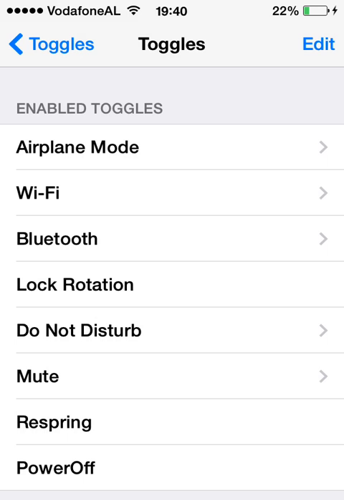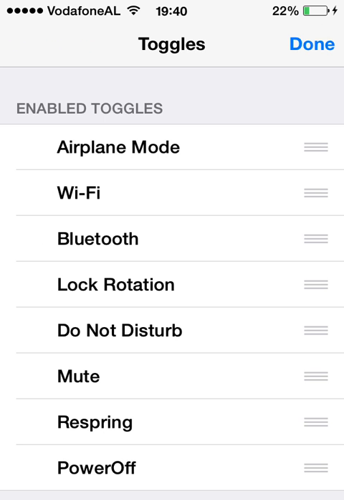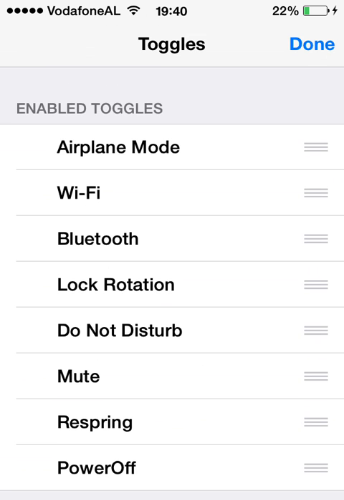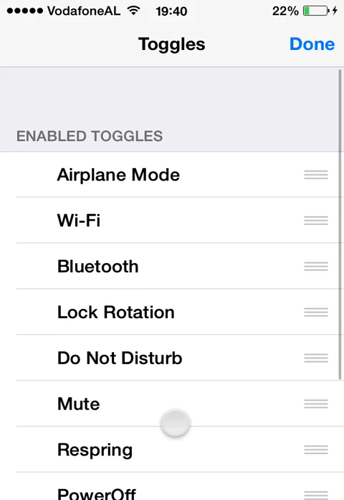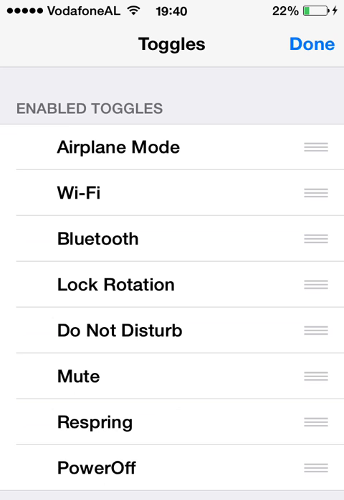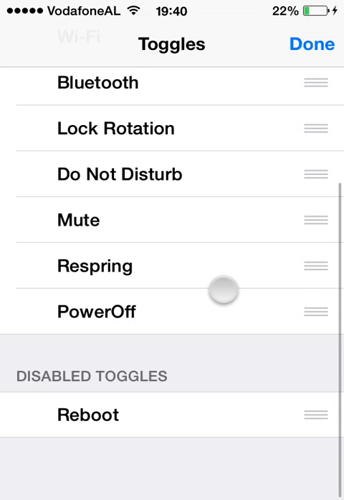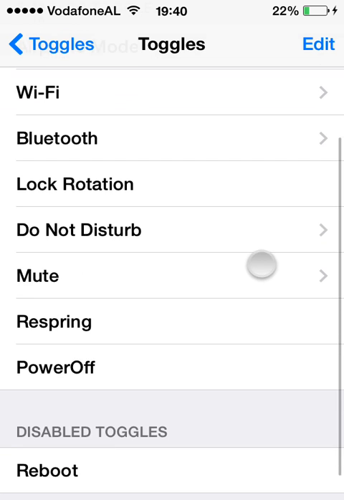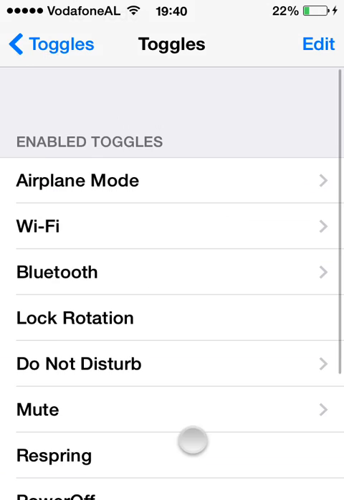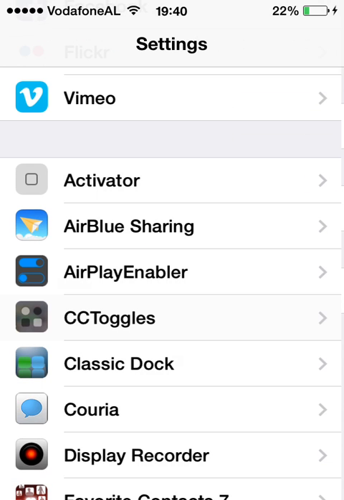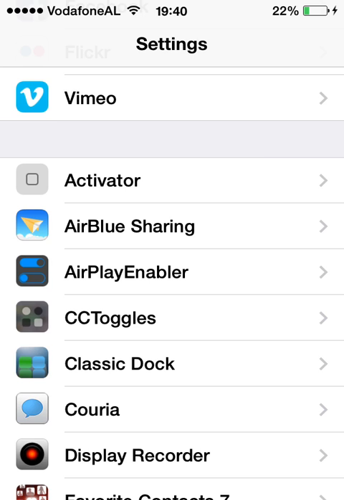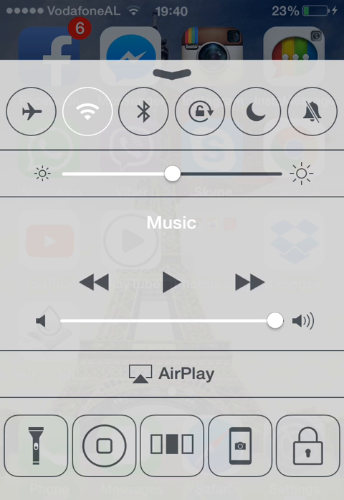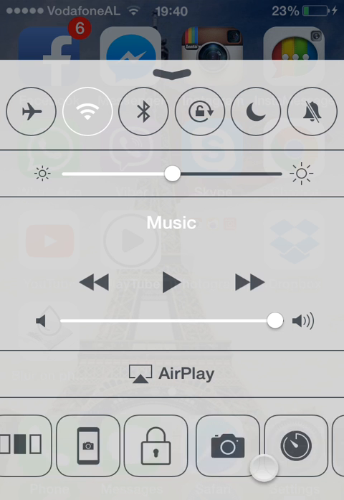I don't know what happened to my iPhone. These are tweaks that you can add here, and here you can customize the quick launches.